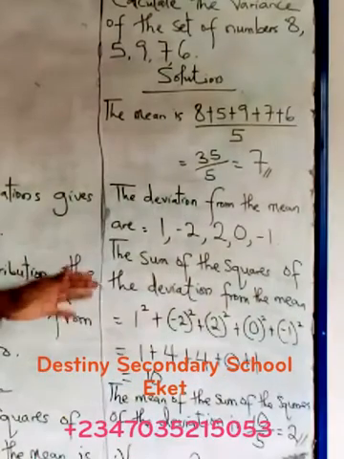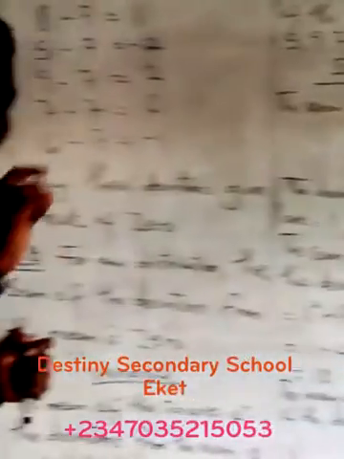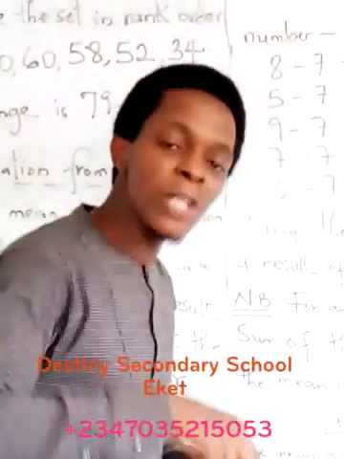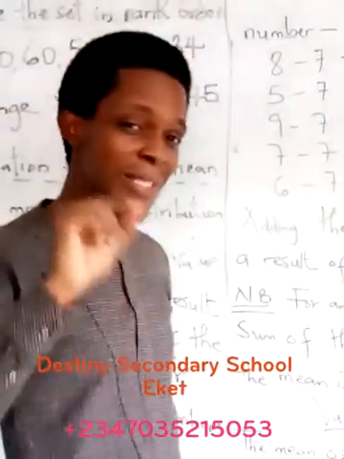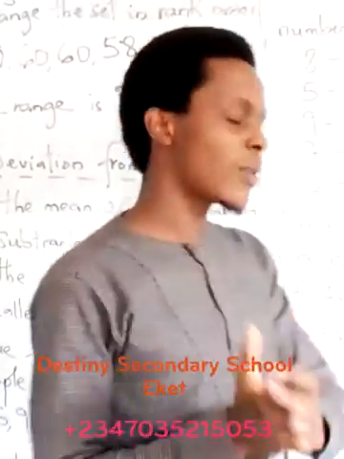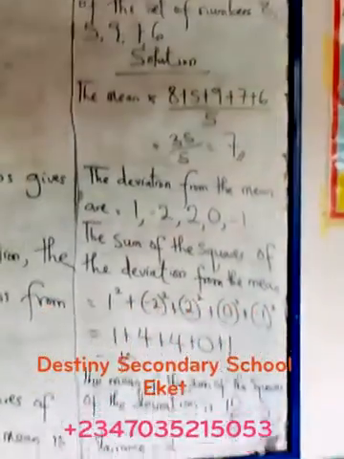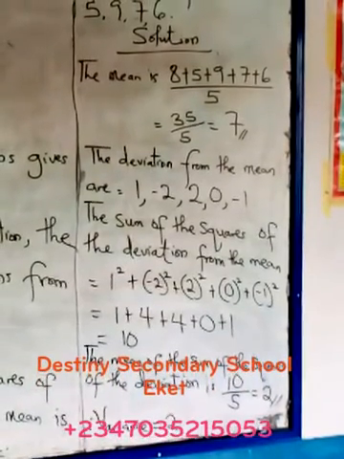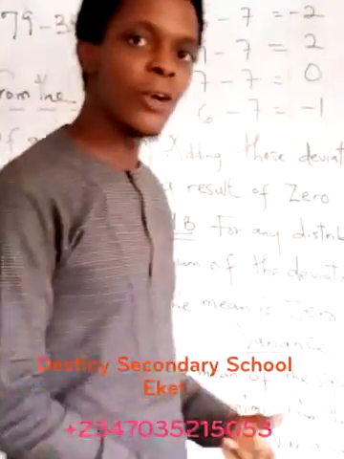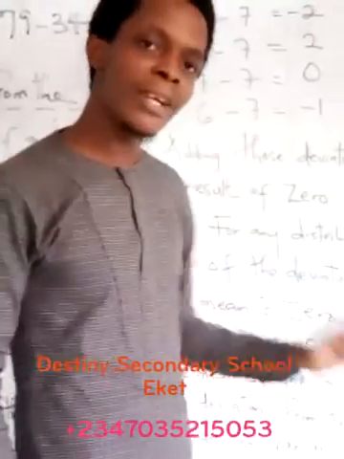So now we get to the sum of the squares of the deviation from the mean. Follow me. The variance is the mean of the sum of the squares of the deviation. I told you that was grammar. I'm trying to break it down bit by bit, then I'll restructure it so you understand what I'm trying to tell you. Now back to what we're saying. We found the mean first by going to the park. Now we're deviating. We're leaving our position in the park, going to Uyo. So that is the deviation. Look at it. And now we're trying to arrive at our destination.